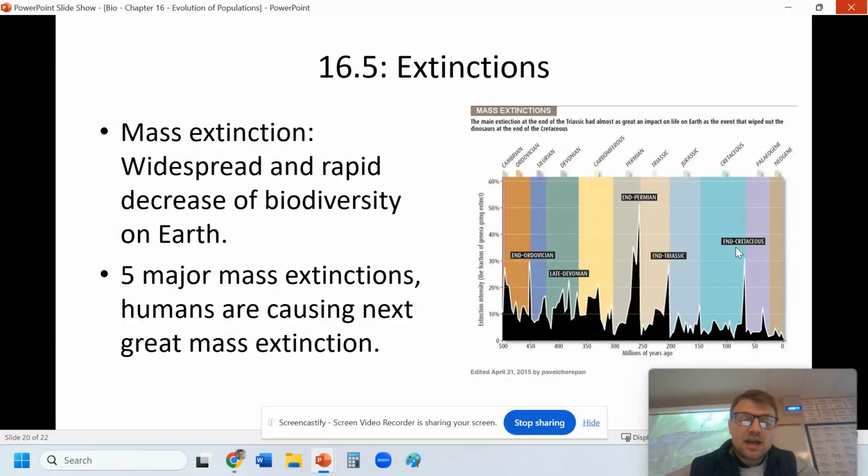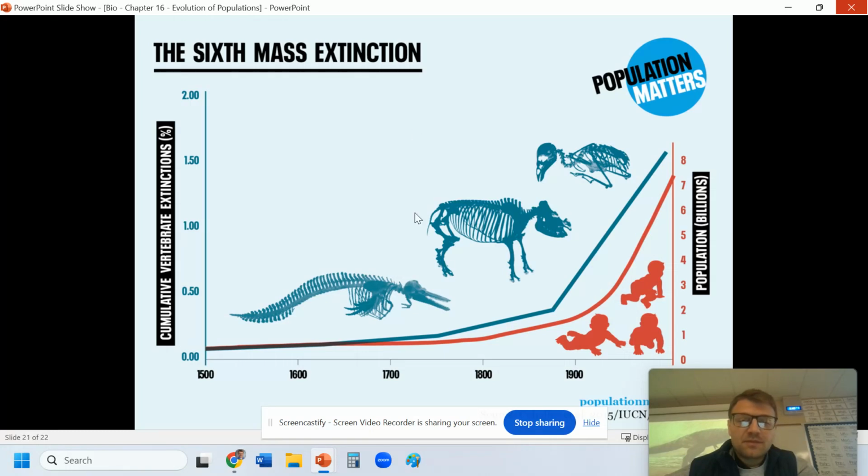For instance, the dinosaur extinction, called the KPG extinction, was caused by a meteor or asteroid hitting the Earth. And there were other factors, but that was one of the main factors. You can see we're actually kind of causing the next mass extinction. Now, it's not anywhere close to the previous mass extinctions yet, but we are causing many species to go extinct just because of our interactions with the environment and the species. This is actually going to be the end of chapter 16.